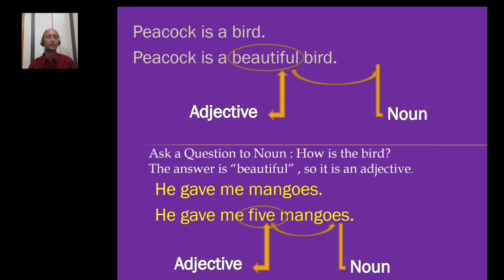He gave me mangoes. This is a plain sentence. If you want to add extra information or modify the noun mangoes, you have to take the help of adjectives. He gave me 5 mangoes. What is the noun in the sentence? Mangoes. How many mangoes? If I ask the question to the noun, the answer is 5. The word 5 is playing the role of an adjective in the sentence, he gave me 5 mangoes. You see, the adjective is with the noun. Earlier I said, an adjective always comes with a noun or pronoun.